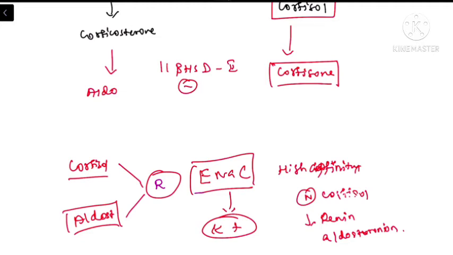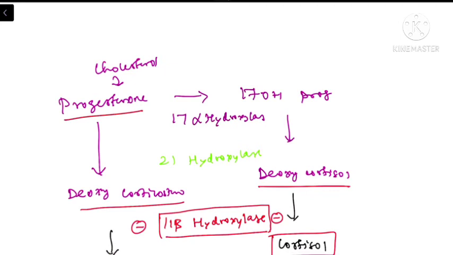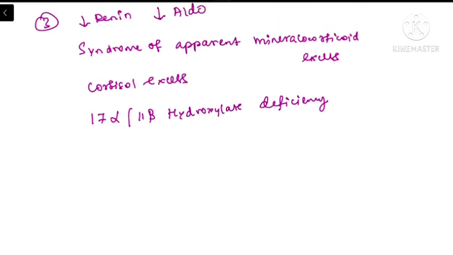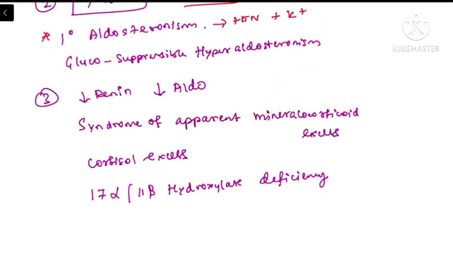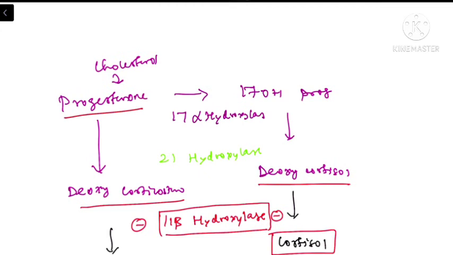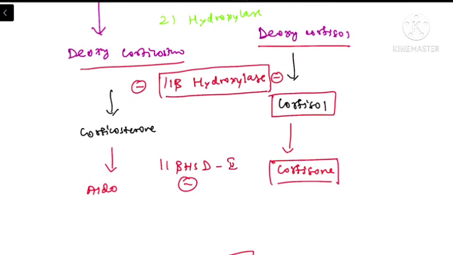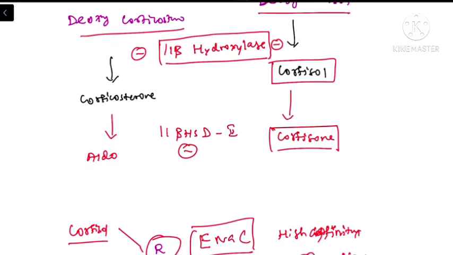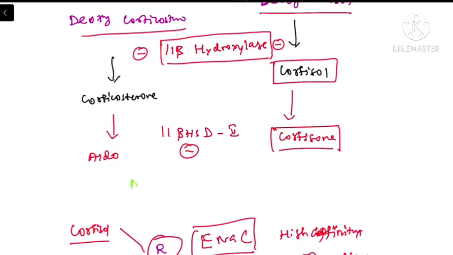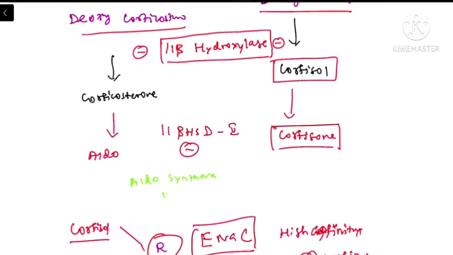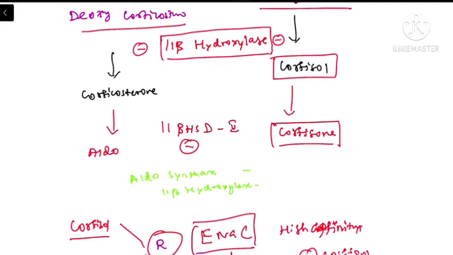Whenever there is an abnormality happening in this normal synthesis pathway, there will be a possibility of hypokalemia. So the first possibility is glucocorticoid suppressible hyperaldosteronism. The pathology behind this is activation of the 11 beta hydroxylase as well as aldosterone synthase. So aldosterone synthase and 11 beta hydroxylase are produced by different genes.